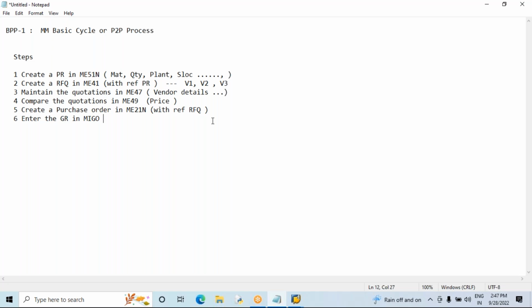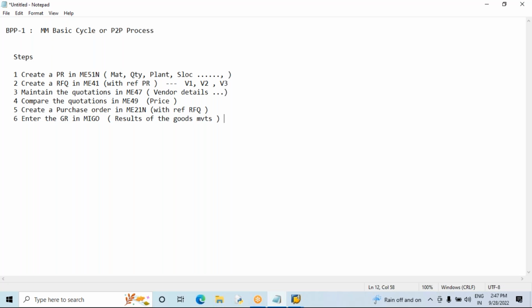Once you receive the goods in the MIGO transaction, some changes will happen. This is most important, and it is called the results of the goods movement. As a consultant, you need to focus on what changes happen here. This is called the results of the goods movement.